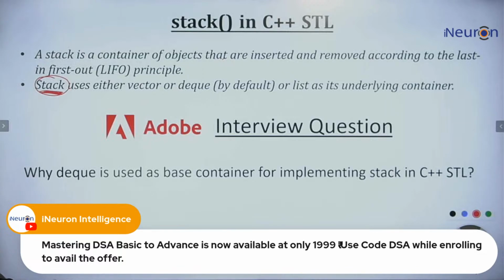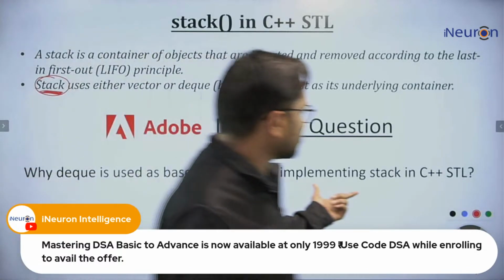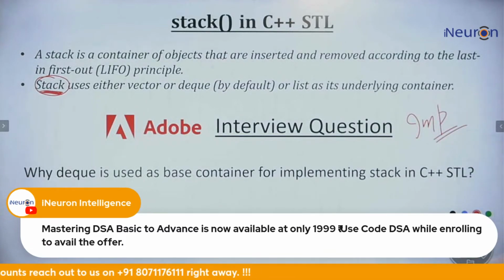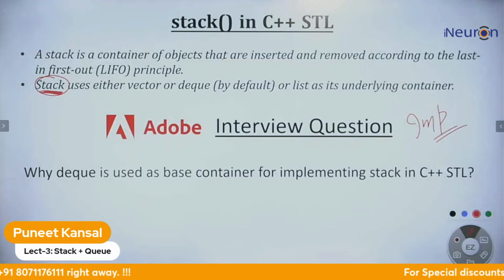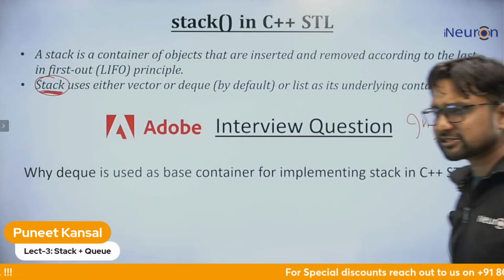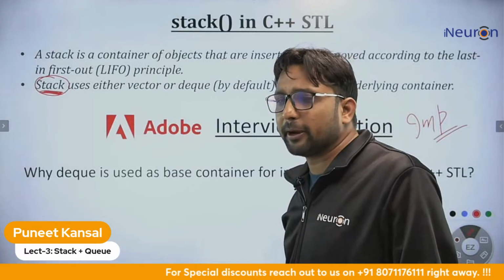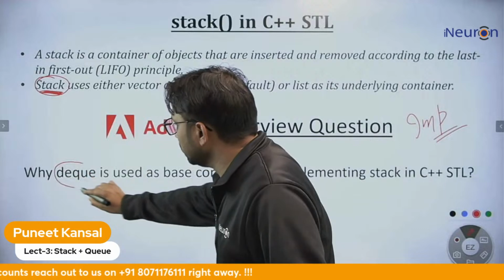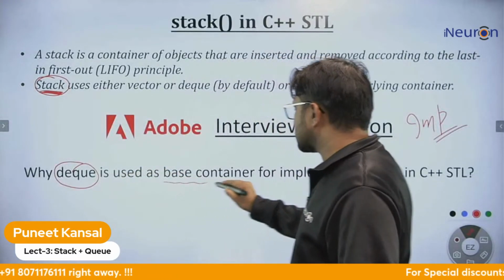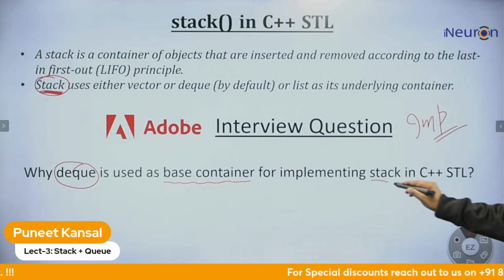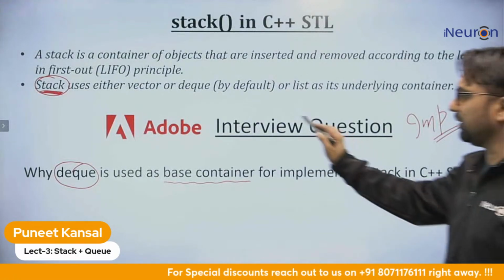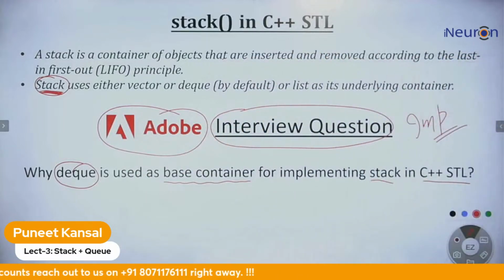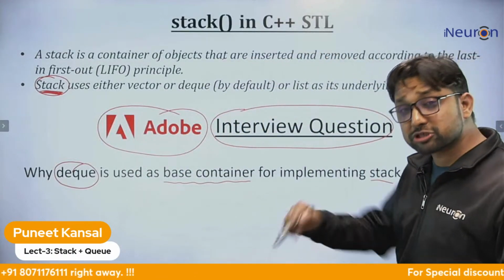Okay, please tell me what is the output. Can you answer this question, please? It is a very important question. Anything which is coming to your mind. Why is DQ used as the base container for implementing the stack in C++ STL? This is an interview question from Adobe. Can you answer? If you don't understand the question, ask me.